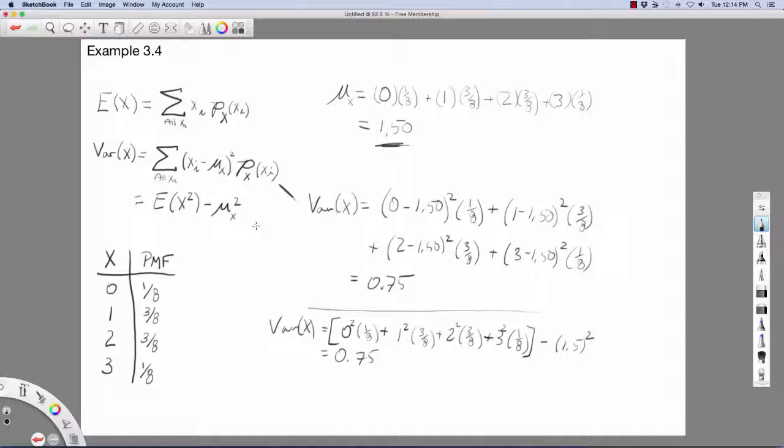So which form should you use? Either one, depending on the problem, which one might be more convenient, which is more intuitive to you to use. It doesn't matter. It's the same result.